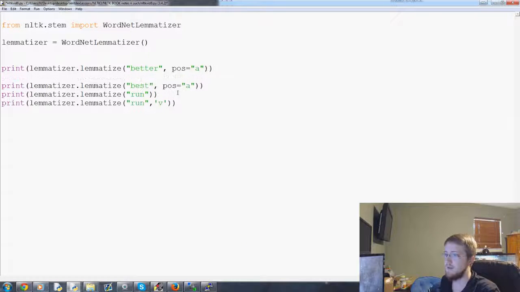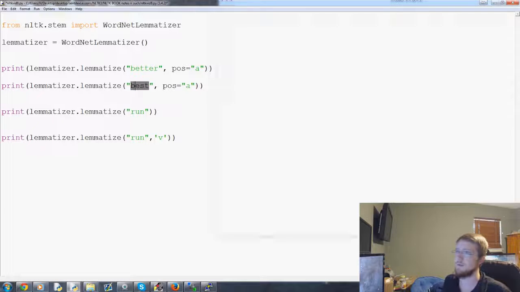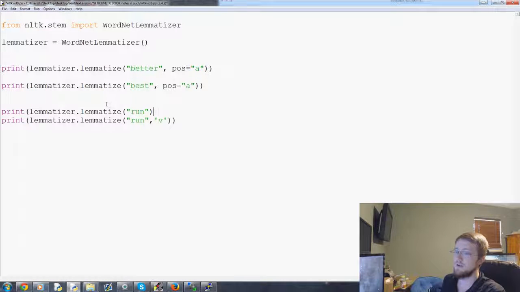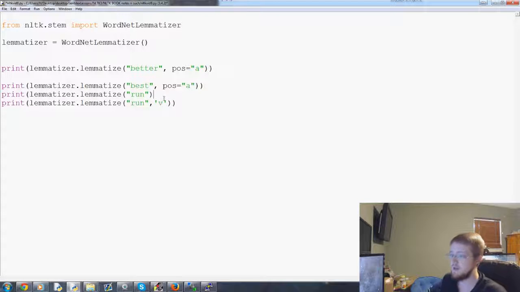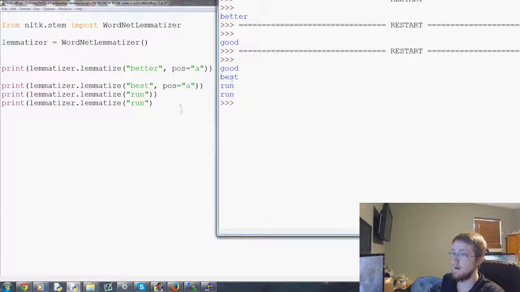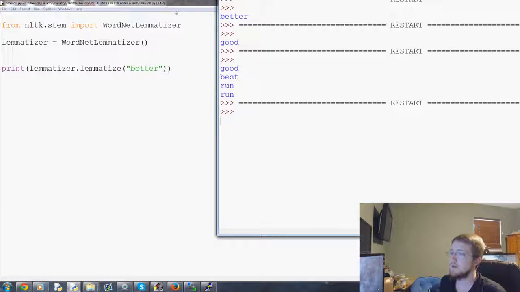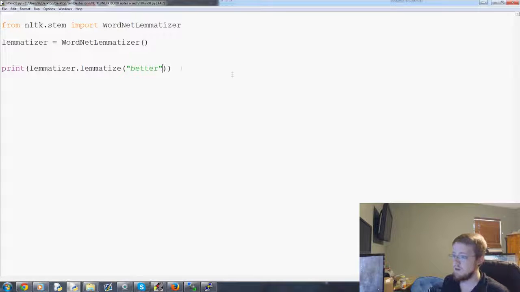So at least with best, best was a decent example of a word that becomes something totally different. Or I'm sorry, not best, better. Better is the one that became a different word. By default, some people get confused with lemmatizing. So for example, better as an adjective came back to good, but what if we got rid of pos as adjective? Wait a moment. And we get back a return of better. Okay, that's not what we expected.